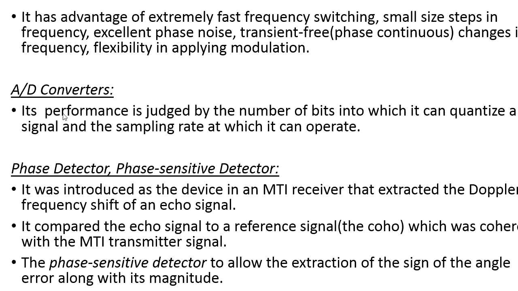Next is the analog to digital converter. It is the next part of the radar, because we already discussed that when we receive the echo signal from the moving target, the echo signal is received at the front end.